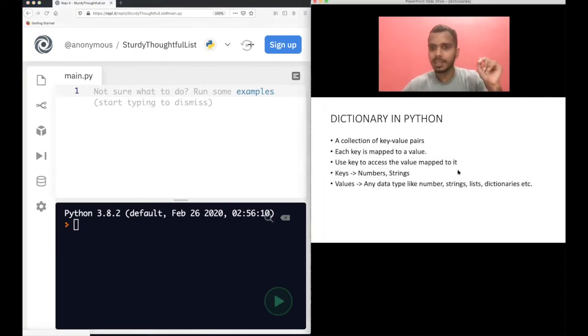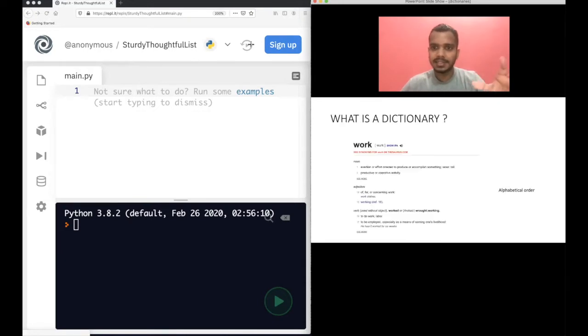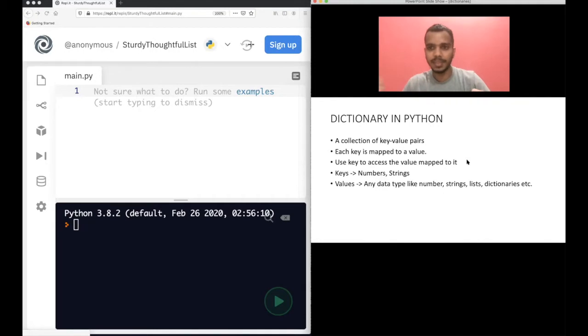Now, what is a dictionary in Python? A dictionary in Python is a collection of key value pairs. You can consider the words here as the key, and the value is the meaning of that word. That's what I'm calling key value pairs. The concepts are quite similar. In Python, a dictionary is a collection of key value pairs, and each key is mapped to a value.